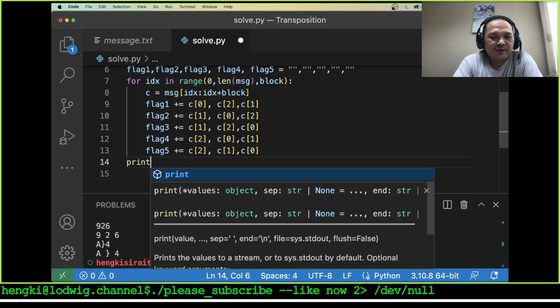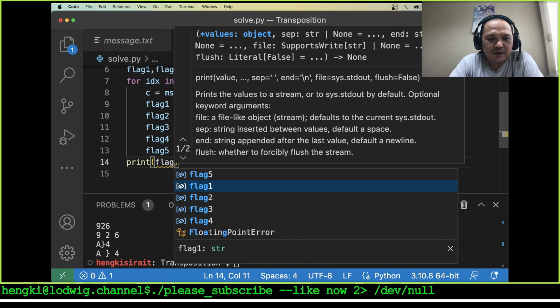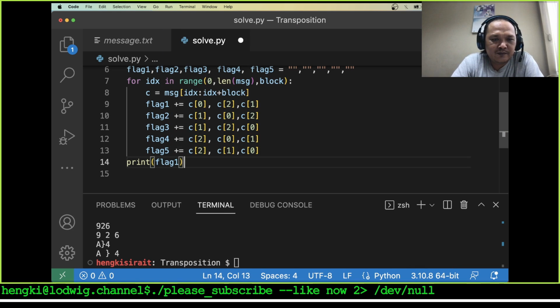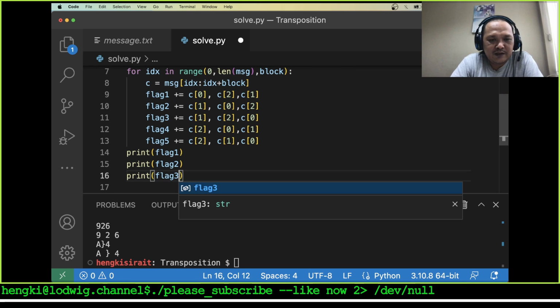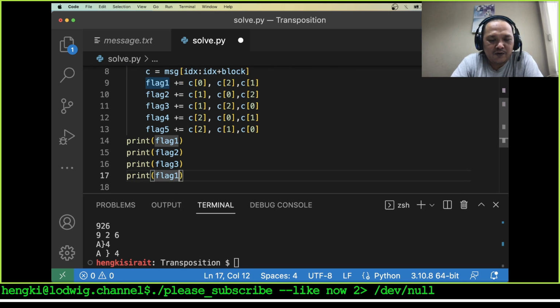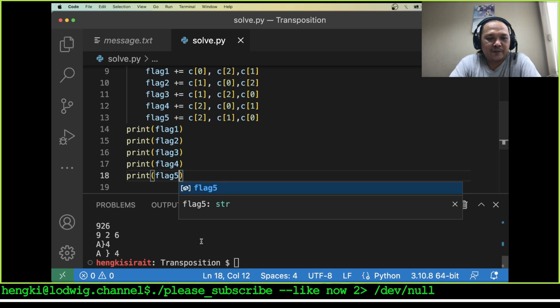And I want to print flag 1, flag 2, flag 3, flag 4 and then the last flag.